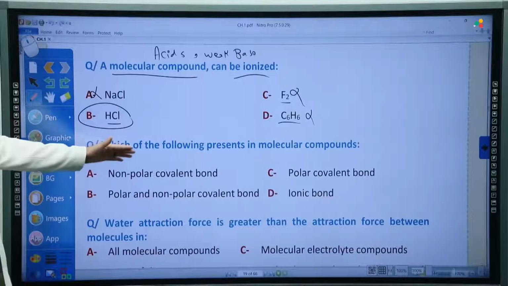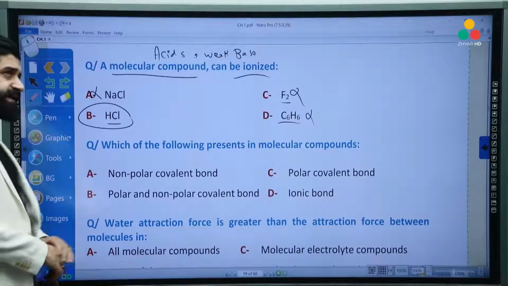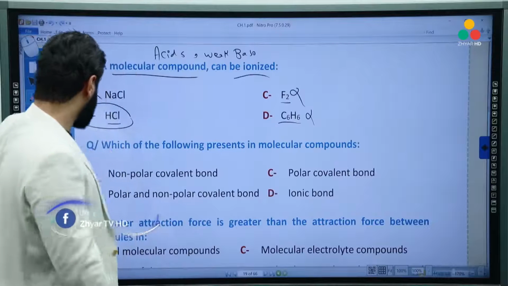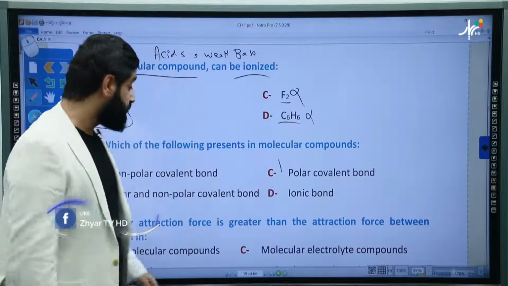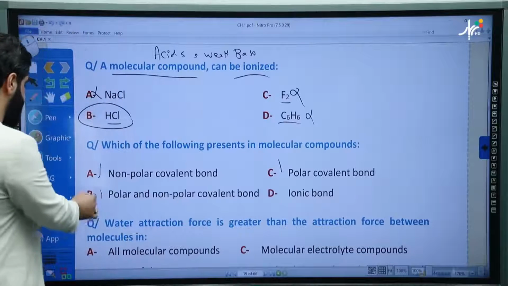Which of the following is present in a molecular compound? A molecular compound contains polar and nonpolar. Very good. Only nonpolar covalent bond? No. Only polar covalent bond? No. Polar and nonpolar covalent bond? Yeah, it's the right answer.